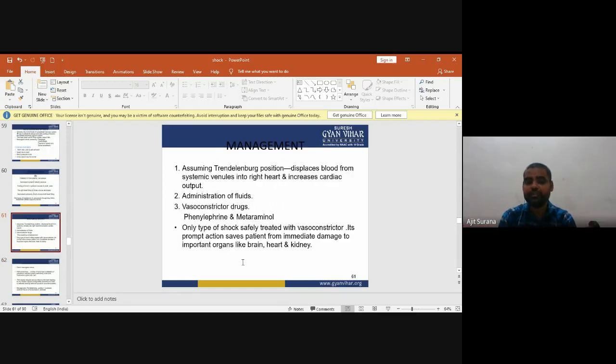Management of neurogenic shock: assume the Trendelenburg position, which displaces blood from systemic venules into the right heart and increases cardiac output. Administer fluids, and vasoconstrictor drugs like phenylephrine and metaraminol. It is the only type of shock safely treated with vasoconstrictors. It saves the patient from immediate damage to important organs like the brain, heart, and kidney.